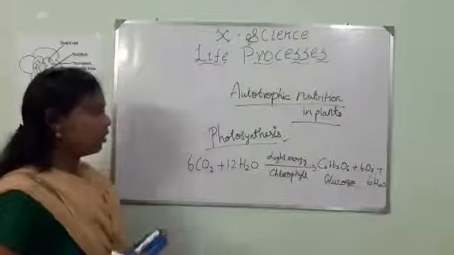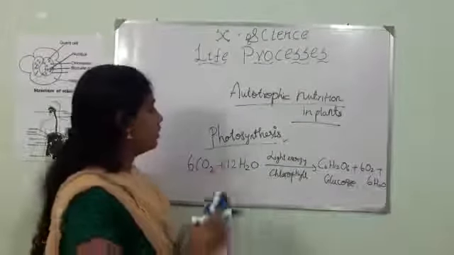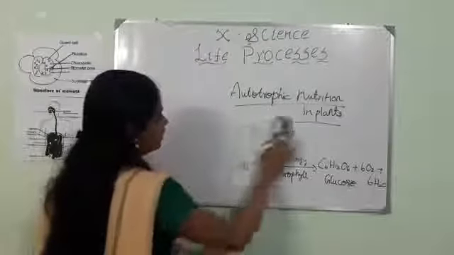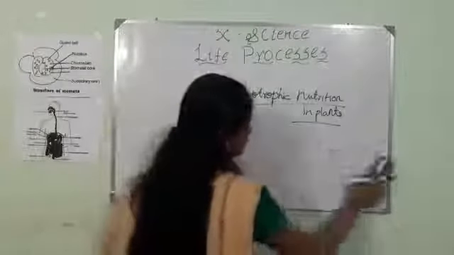Let me explain what the inorganic substances involved in photosynthesis are, which are taken by plants.